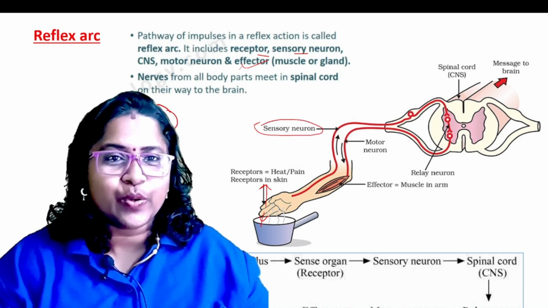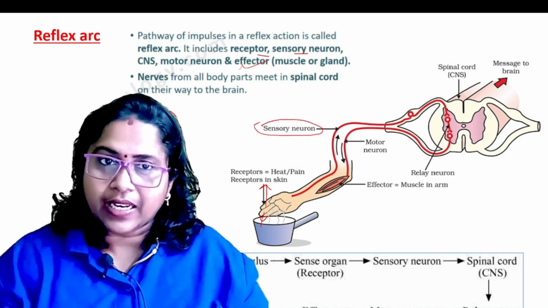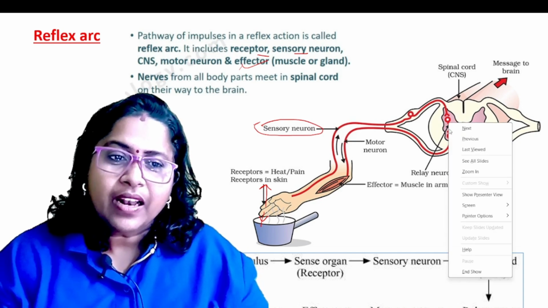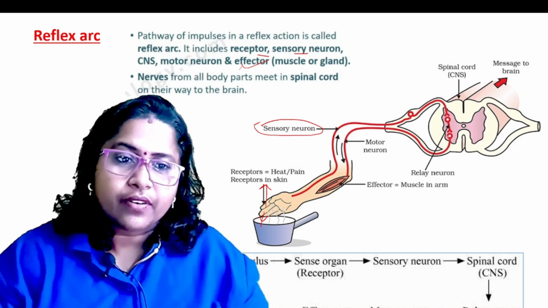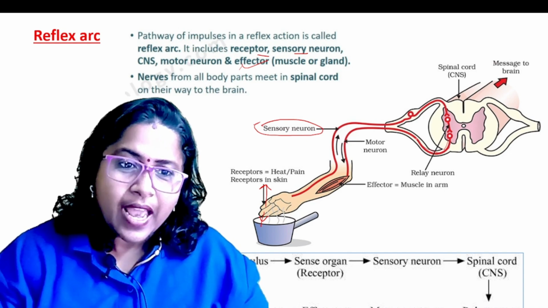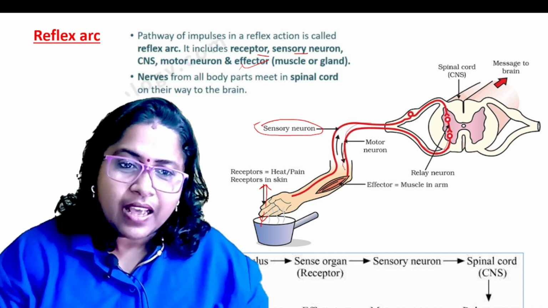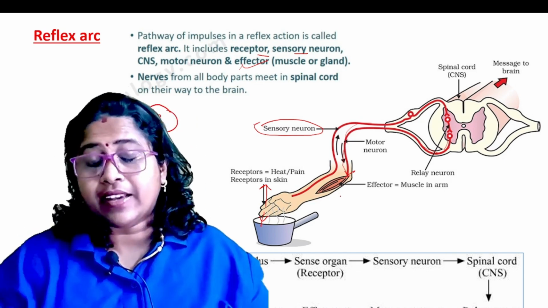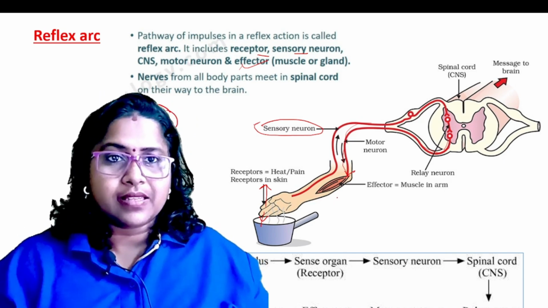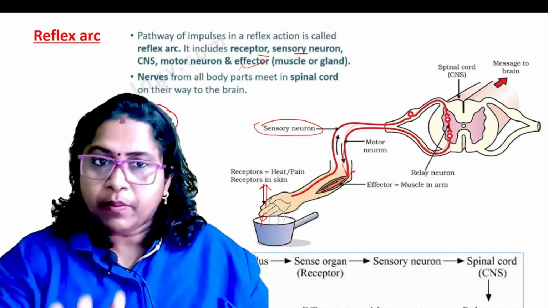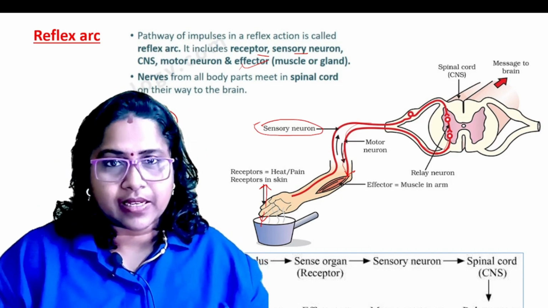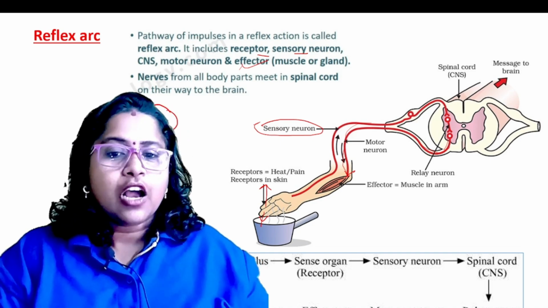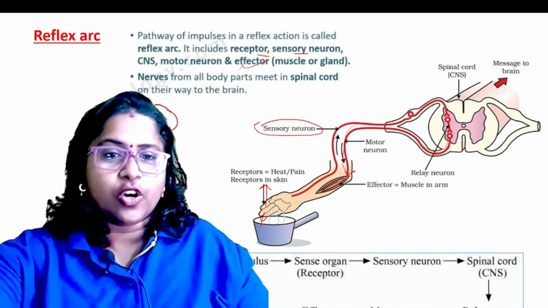Through the sensory neuron it reaches the spinal cord, and through the relay neuron the signal reaches the motor neuron. The motor neuron gives the information to the effector organ, maybe a muscle, and immediately our hand is taken back. This is the reflex arc when we touch a hot object.